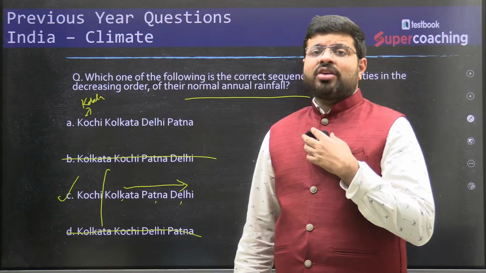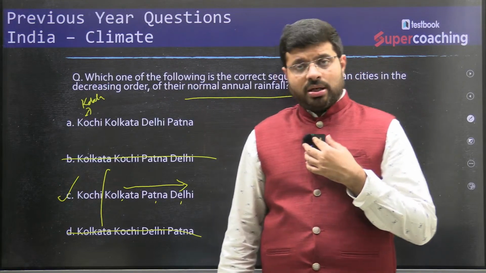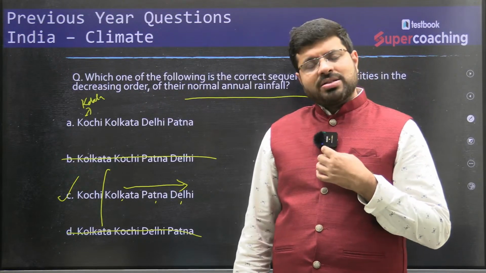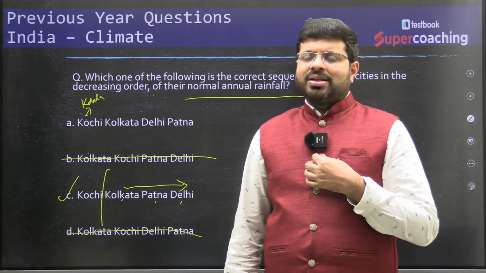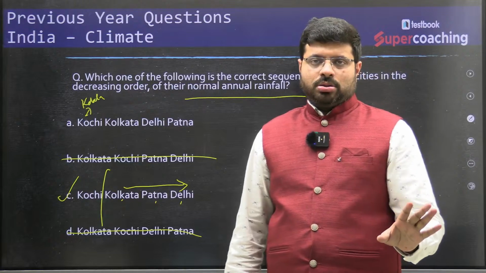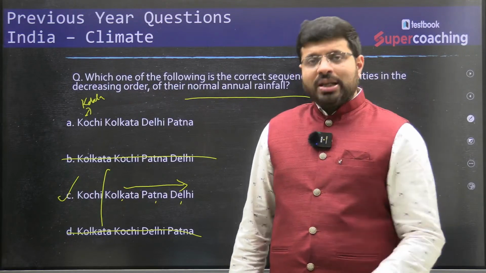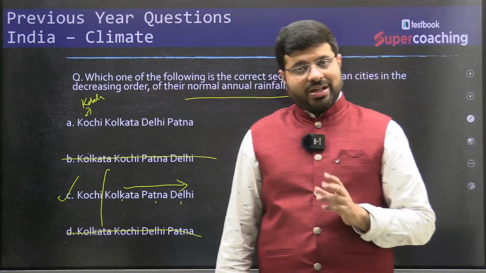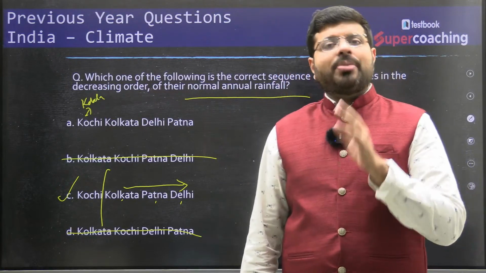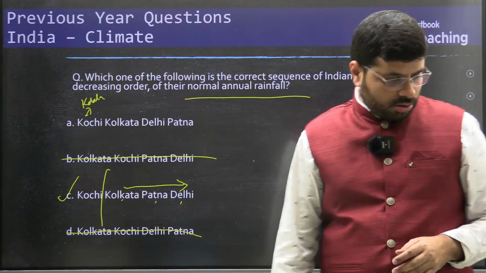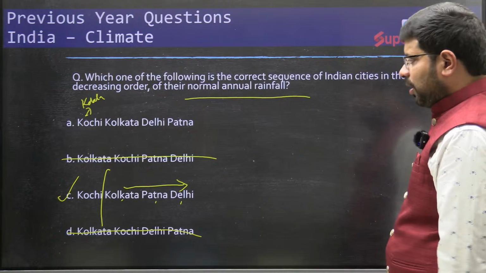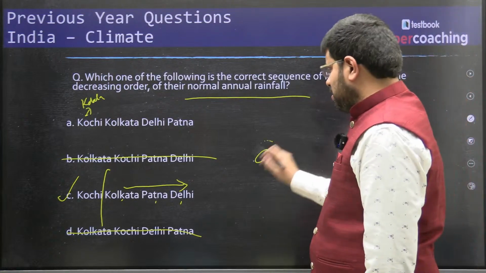Yes, the extent of repetition is not that high, agreed. But in terms of practice, if you have done 20 to 25 years of questions, there is no harm in it. If you do only this and go to the exam, it is definitely not sufficient, but there is no harm in practicing it. So the answer is Kochi, Kolkata, Patna, Delhi. The answer is C.